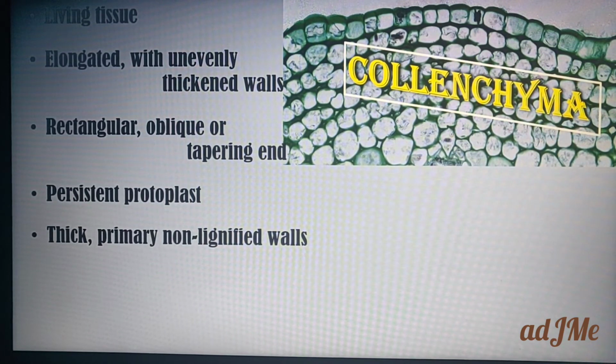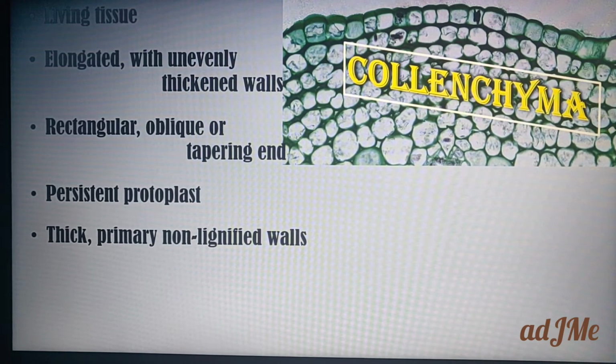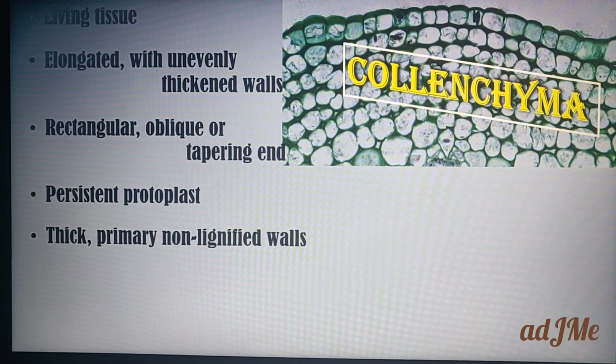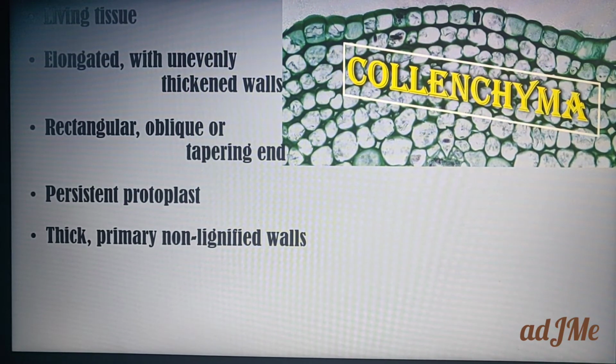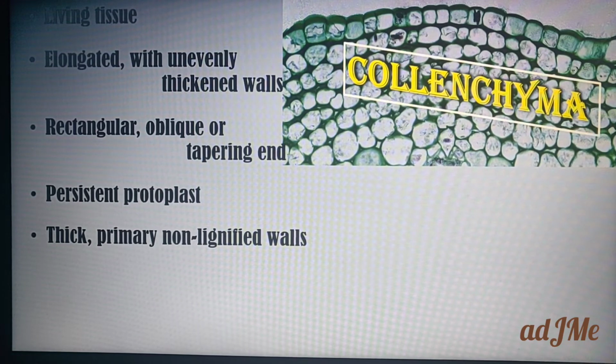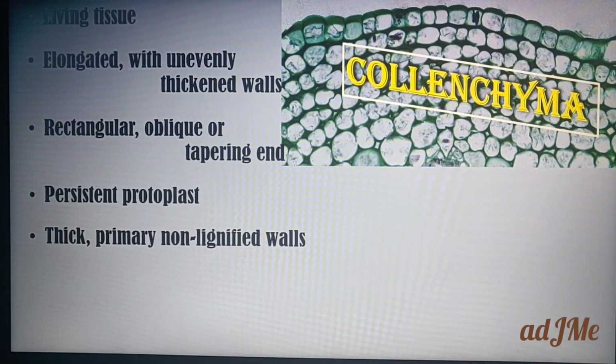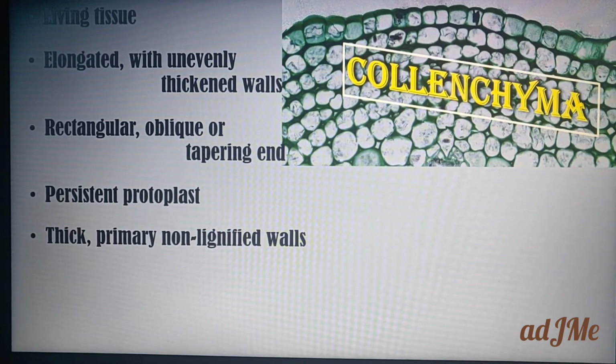Lignin is an organic substance which is found in parenchyma and sclerenchyma, but it is absent in collenchyma. So that's why we call it non-lignified walls. Cell walls of plants are composed of lignin, but here lignin is absent.